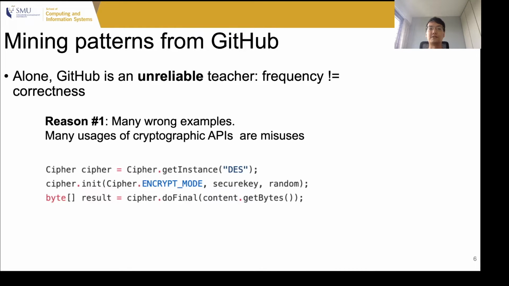The first example for this is that there are many wrong examples on GitHub. For example, it is well known that many usages of cryptographic APIs are misuses on GitHub. Here we see an example where cipher is initialized with the DES algorithm. Today, we know that the DES algorithm does not provide all the security properties that we would expect of a cipher, but if we were to try to learn how to use a cipher from GitHub, we may incorrectly learn that we should initialize a cipher with the DES algorithm.